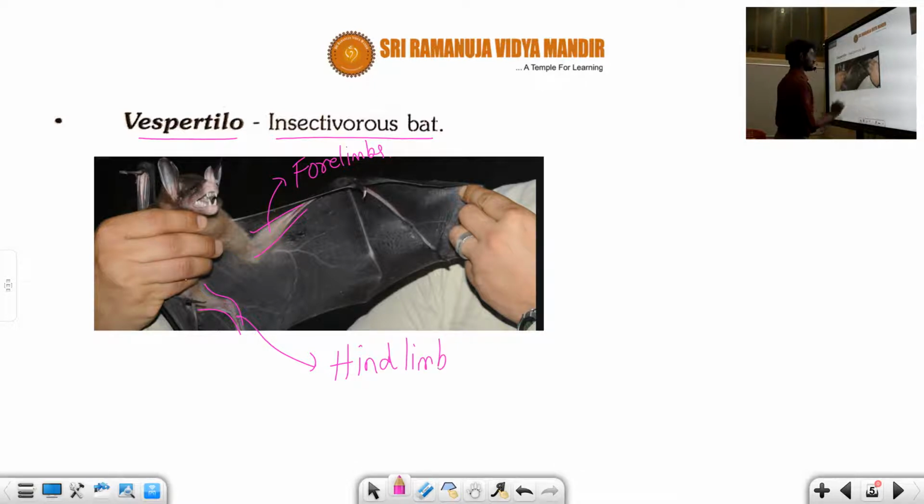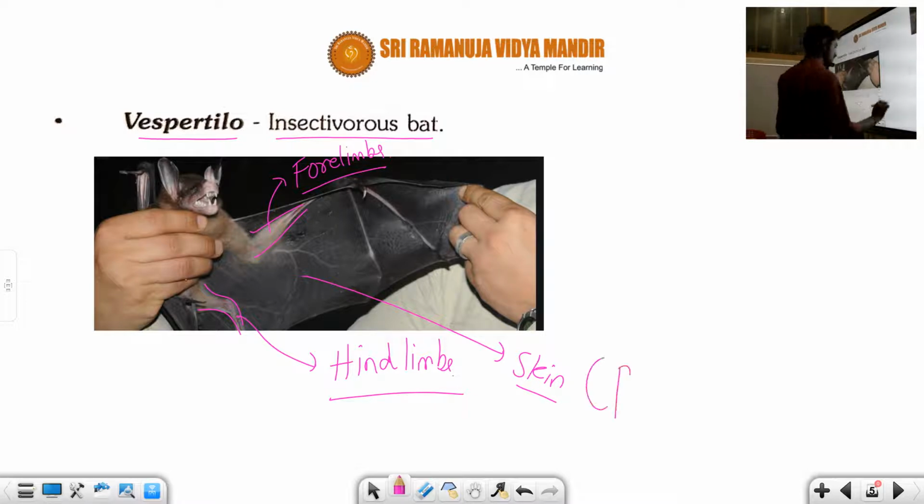The skin present between the hind limbs and the forelimbs is called the patagium.